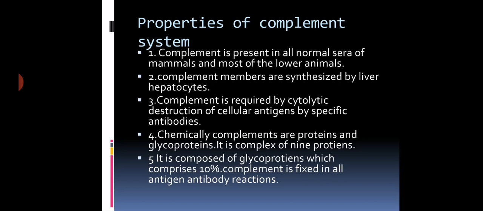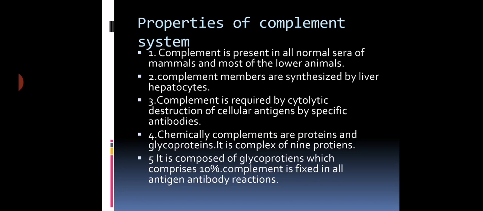Chemically, complements are proteins and glycoproteins, having 9 different proteins: C1q, C1, C2, C3, C4. We have studied these different components. So these are the 9 proteins and subproteins. In brief, the complement is chemically composed of proteins and glycoproteins, comprising about 10% of the serum. Complement is fixed in all antigen antibody reactions.